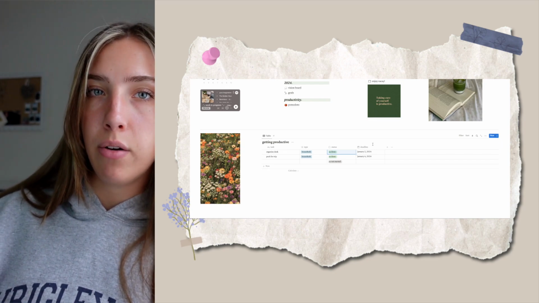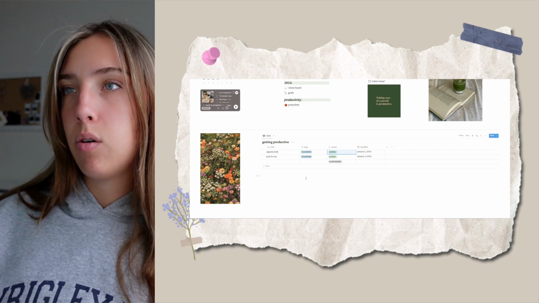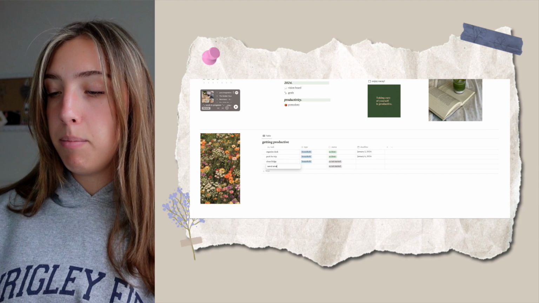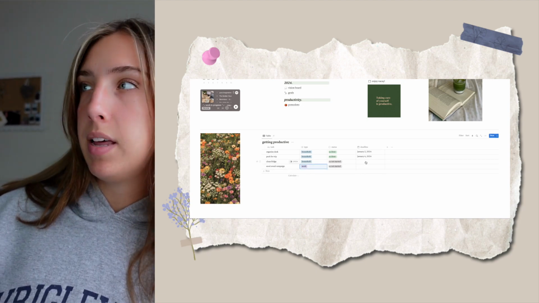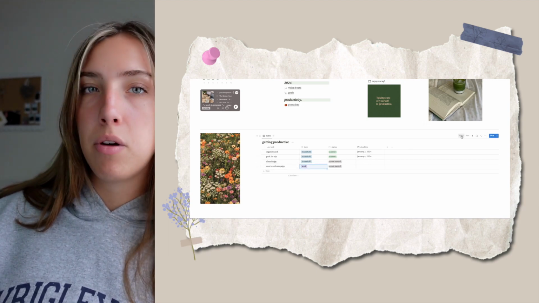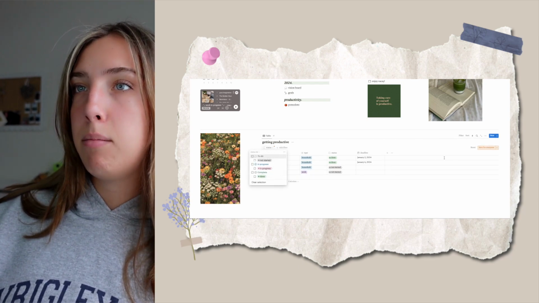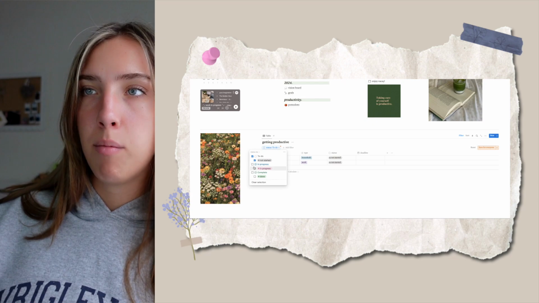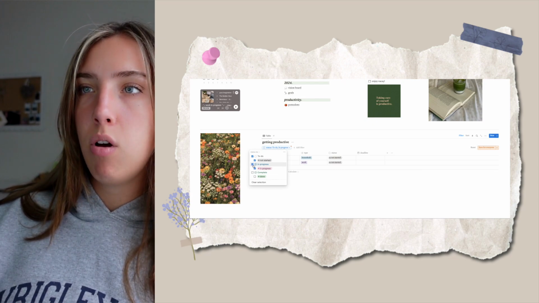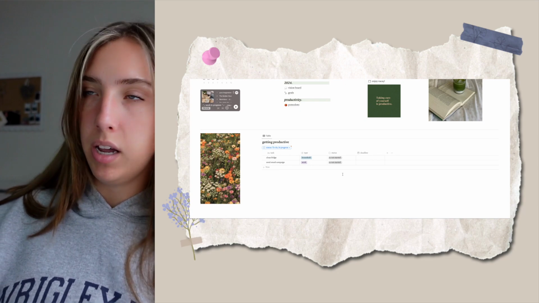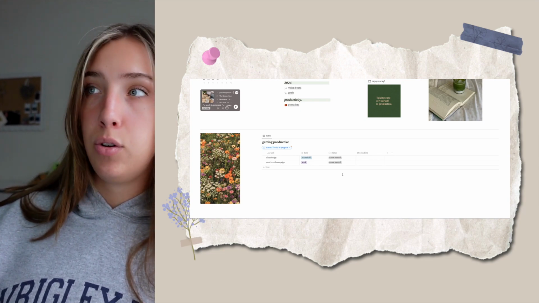You can also filter out your tasks or assignments. So for example, if I add a new assignment, send email campaign, if it looks something like this, you can actually filter out everything that you have completed to be hidden. In this case, you can click the status and make sure to only click to do and in progress, or only click whatever you want to show. And then if you have this filter on, everything with the status of complete will be hidden and you only see all the things that you need to do.